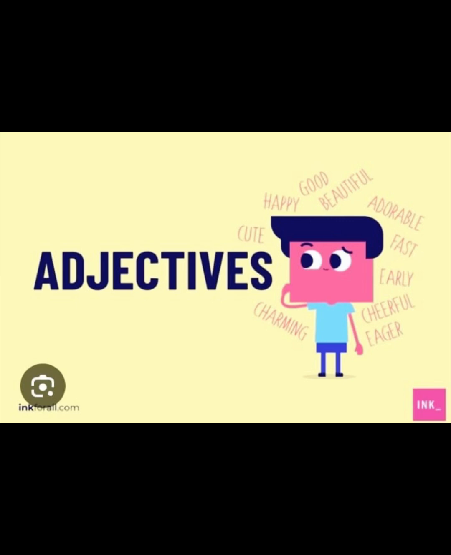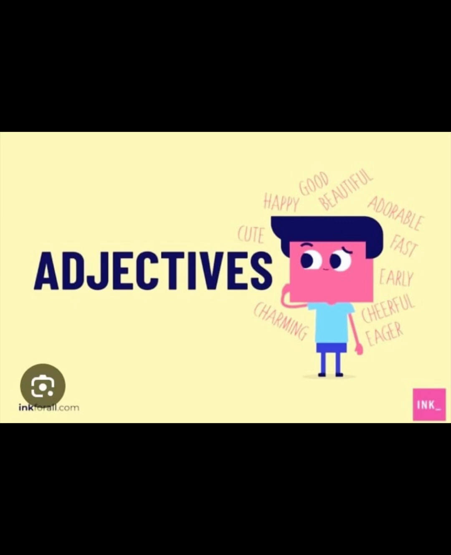So if you have a noun, you can describe the noun with an adjective. Without them, life would be very boring. However, nouns can have many qualities. There can be many nouns in one sentence.